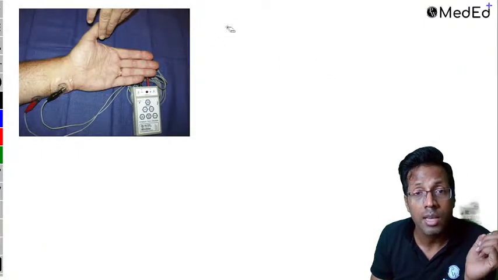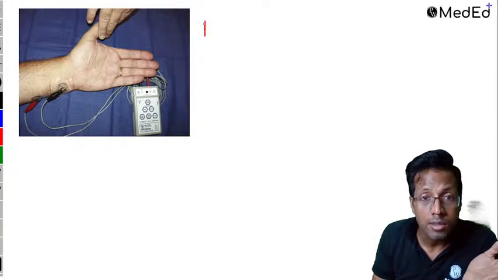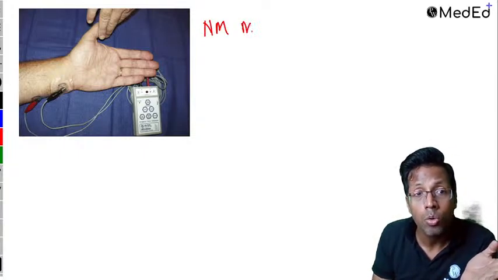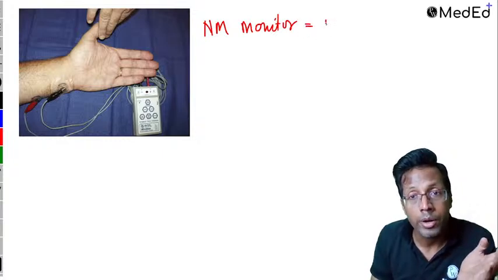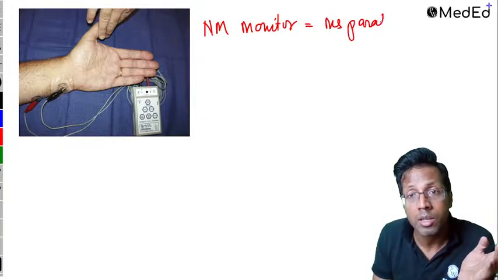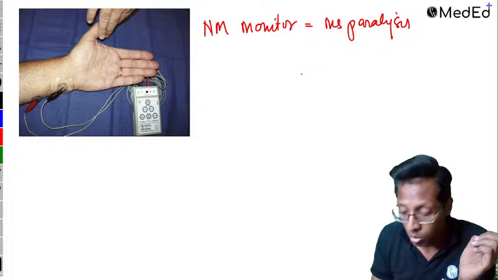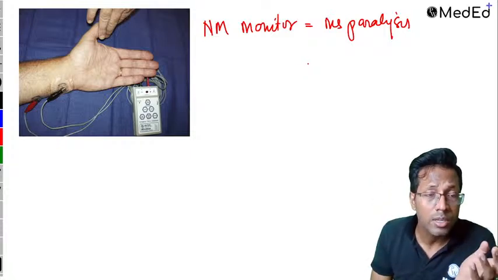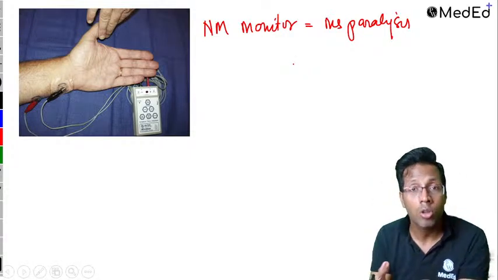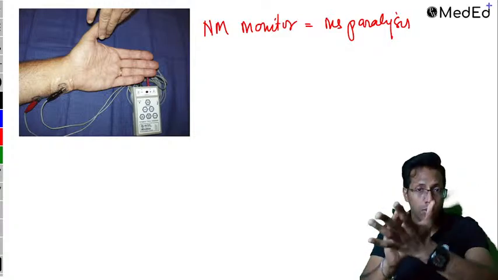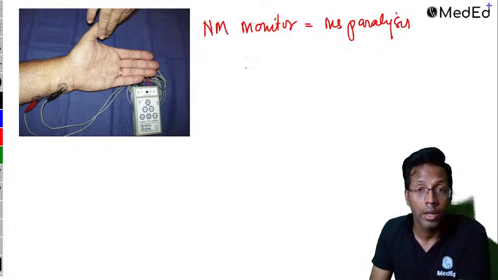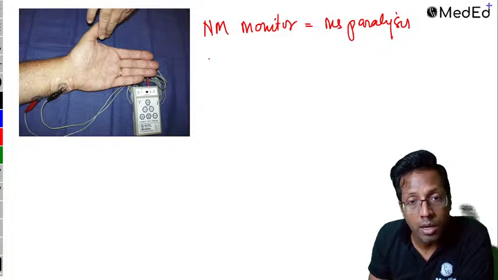This image was asked in the exam. This tells you about the muscle paralysis. So what you see is called a neuromuscular monitor. A neuromuscular monitor monitors the muscle paralysis of the patient, whether the muscles are paralyzed or not. When someone is lying down on the OT table, you get the periphery free. So that's why we use the ulnar nerve most commonly. The most common used site is the ulnar nerve.